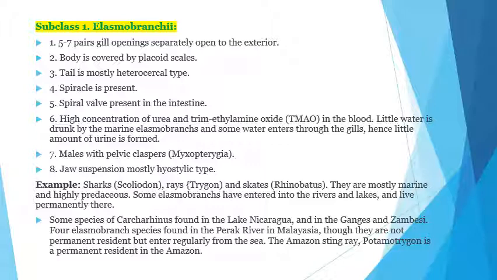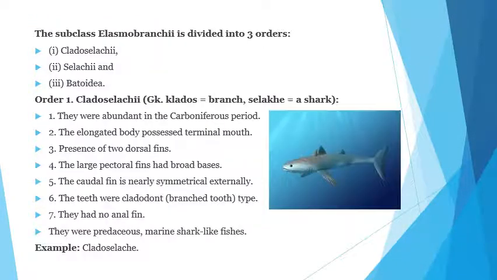स्कॉलिओडॉन, जिसके बारे में हम बहुत अच्छे से जानते हैं, स्कॉलिओडॉन सबने देखी है, एंड ट्रायोडॉन और राइनोबेटस. They are mostly marine and highly predators. Some Elasmobranchii have entered into the rivers and lakes and live permanently here, so they are freshwater also. Next, this subclass Elasmobranchii is divided into 3 orders: Cladoselachii, Selachii and Batoidea.